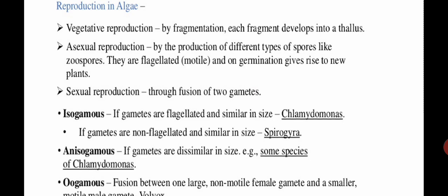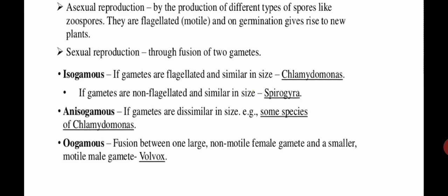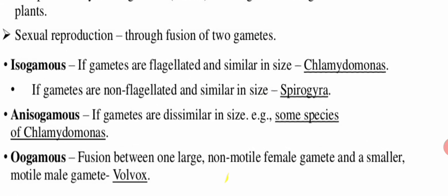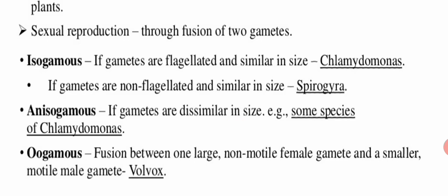Achha. Now here three conditions are there. In case of sexual reproduction in algae, three conditions are there. Like I said, that this sexual reproduction involves the fusion of the two gametes. Okay, one from the male plant and one from the female plant. Now three conditions can be there. Number one is called isogamous condition. Isogamous condition means if both the gametes are similar in shape and size.